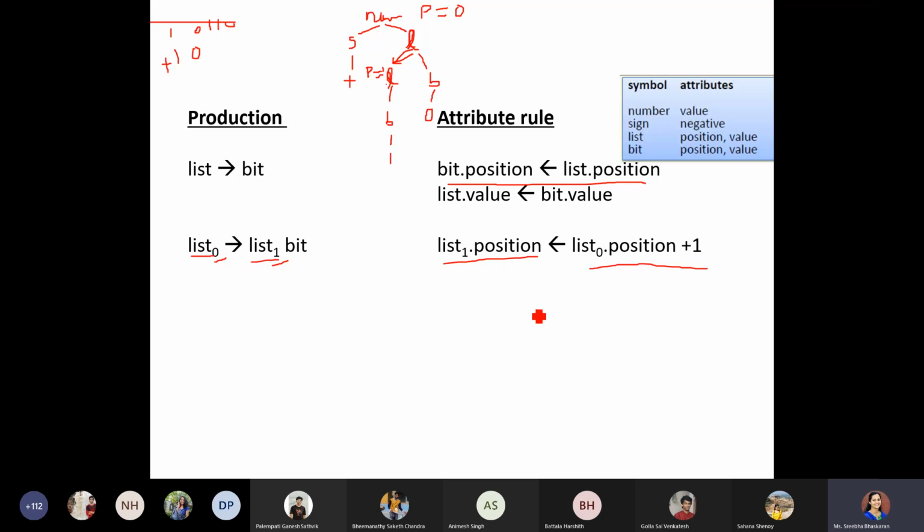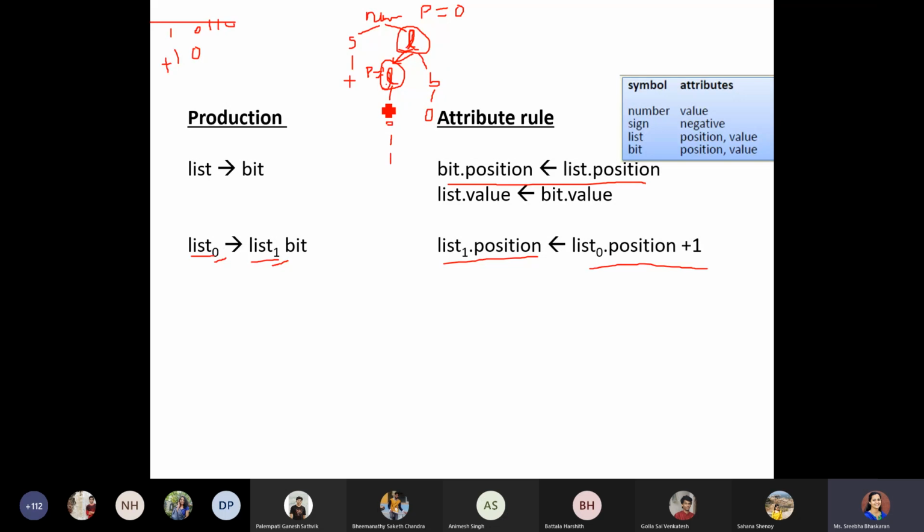That is the reason why I have numbered this. List 0 is the root node, this one, and list 1 is the next level one. So whenever I am calculating the position, whatever was my root node's list position should be incremented by 1.